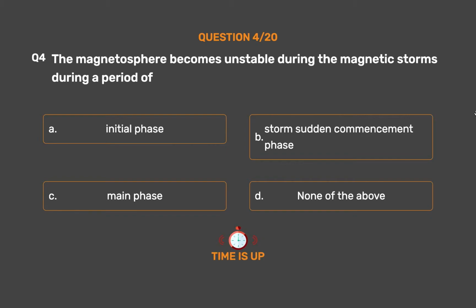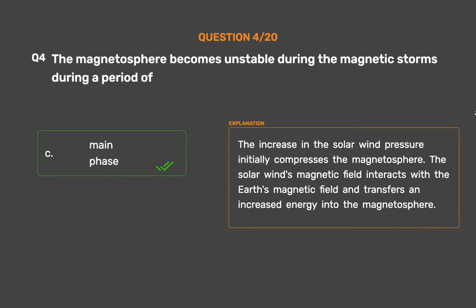The correct answer is Option C. Main phase. The increase in the solar wind pressure initially compresses the magnetosphere. The solar wind's magnetic field interacts with the Earth's magnetic field and transfers an increased energy into the magnetosphere.